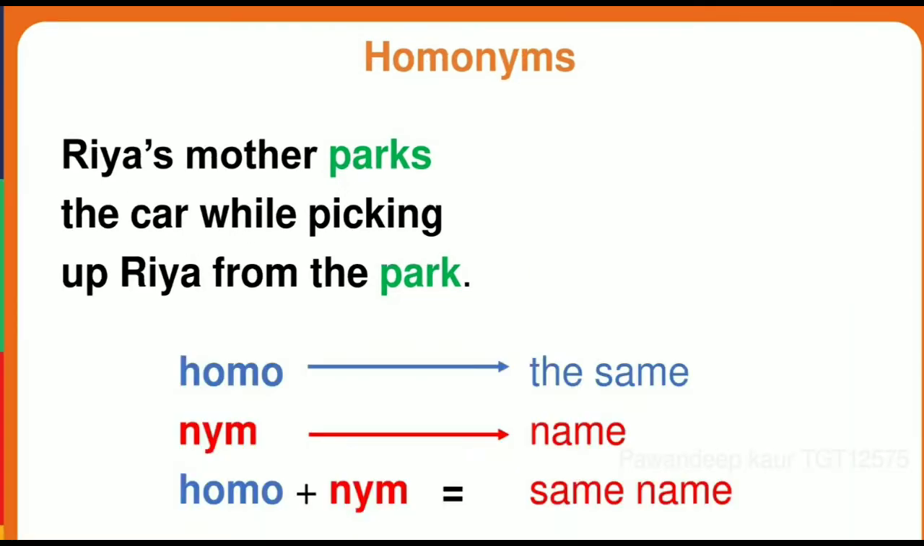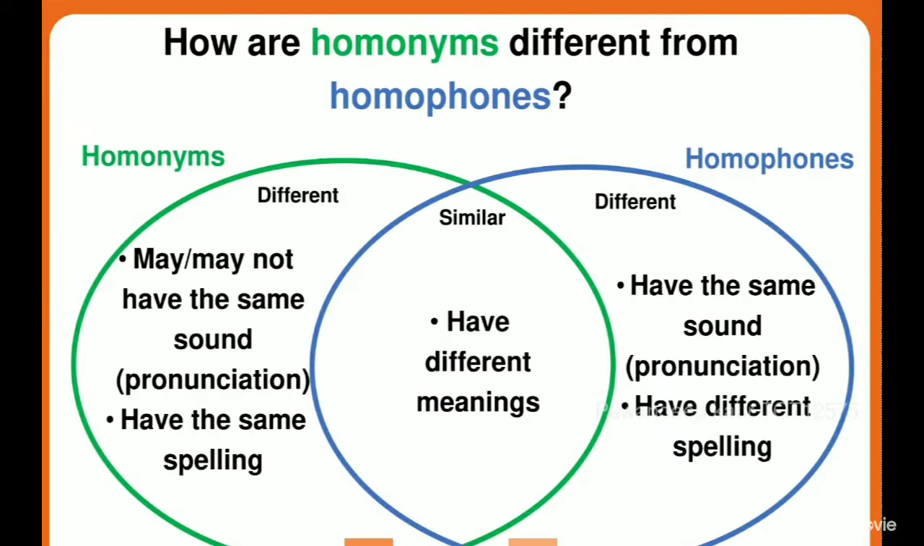Homo means the same and the nym means name. So it means same name. Again, homonyms means same name but different meaning. So in last class we have completed homophones and now we have completed homonyms. So let's learn through a Venn diagram.